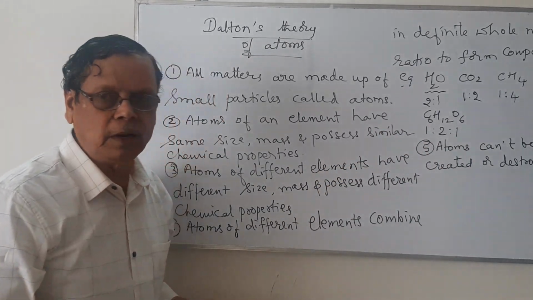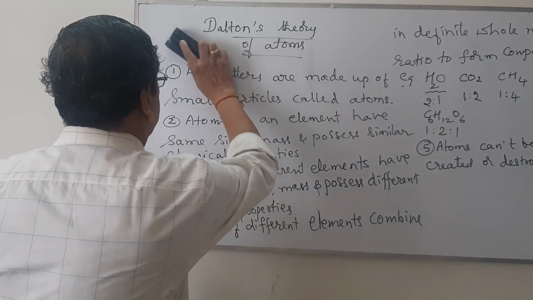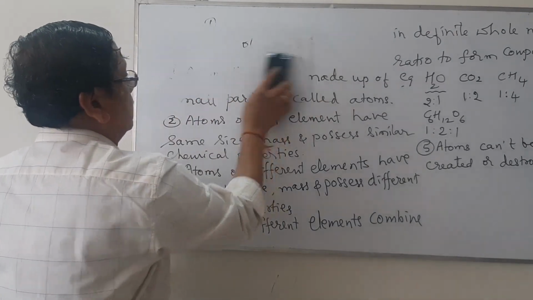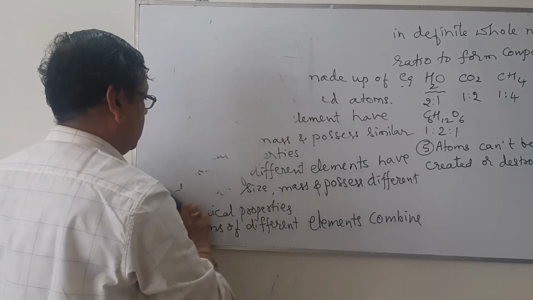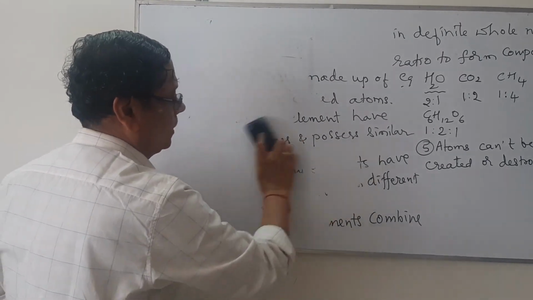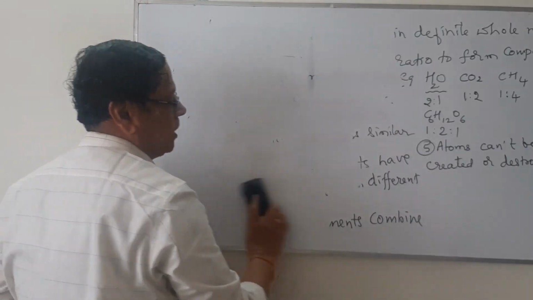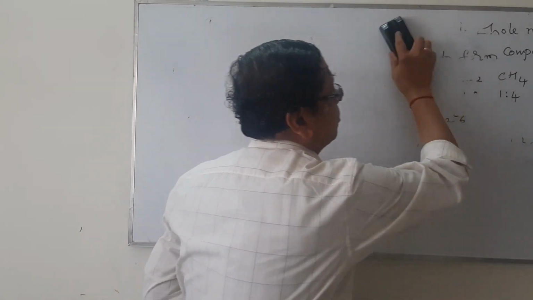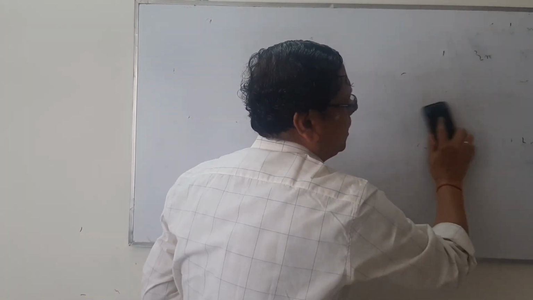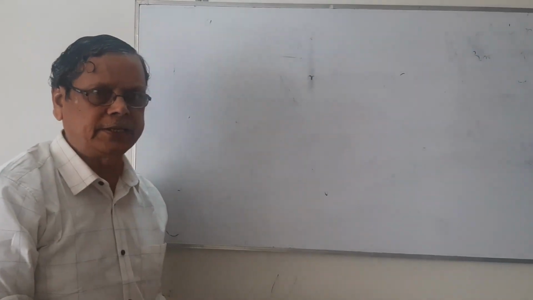Now after this, we will consider atomic mass and atomic mass unit. When we consider an atom, they are very, very small in size.